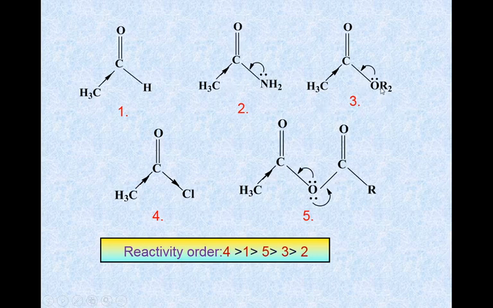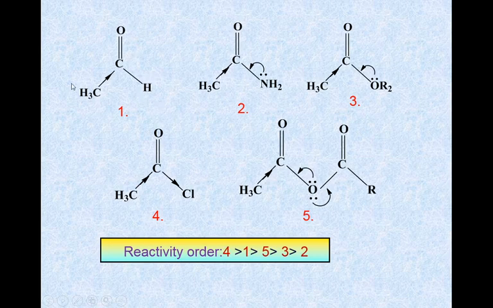Here it is the same, but here there is this OR2 group. Then this is Cl, which is electron withdrawing with a minus I inductive effect. This is the plus I inductive effect. In this case the electron withdrawing carbonyl group is here, but the lone pair delocalizes with this carbonyl group. Hence in the reactivity order, number 4 is first, because though CH3 donates electron to this carbon atom, chlorine withdraws the electron, therefore this carbon atom is more electron deficient and this one is more reactive, therefore we write 4 first.